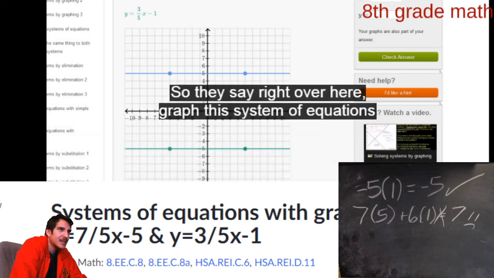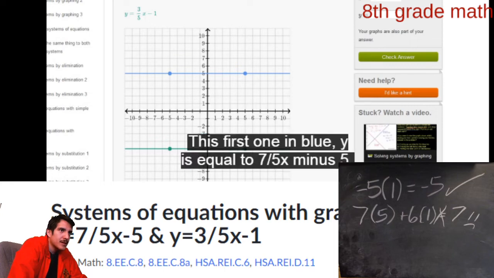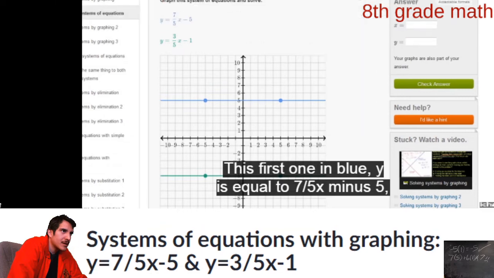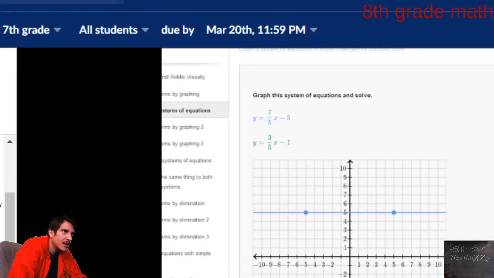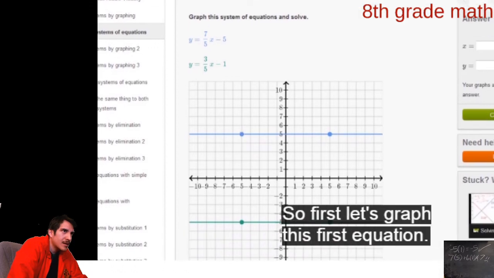So they say right over here, graph this system of equations and solve. And they give us 2 equations. This first one in blue, y is equal to 7/5 x minus 5, and then this 1 in green, y is equal to 3/5 x minus 1. So let's graph each of these, and we'll do it in the corresponding color. So first, let's graph this first equation.